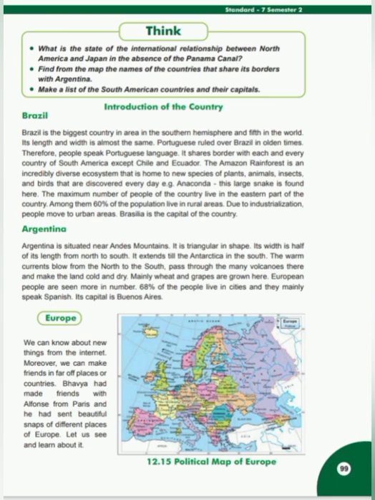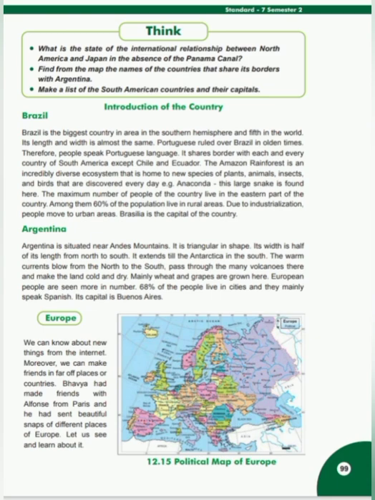Find from the map the names of the countries that share their border with Argentina. Students, the countries which share their border with Argentina are Chile, Bolivia, Paraguay, Brazil, and Uruguay. Make a list of the South American countries and their capitals.